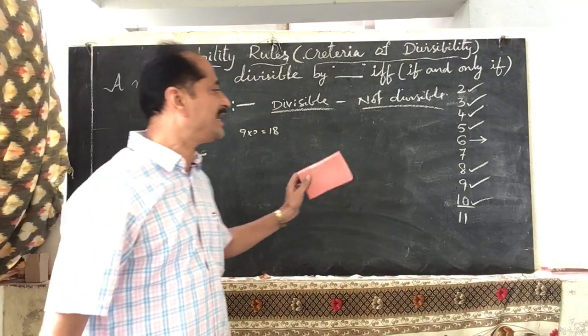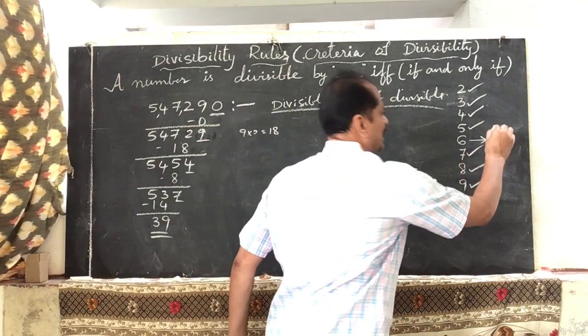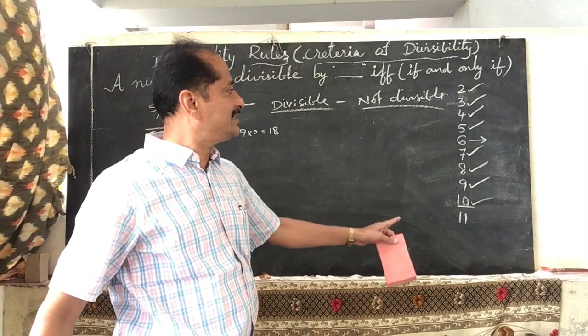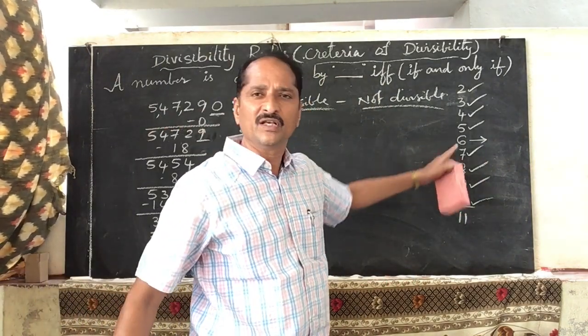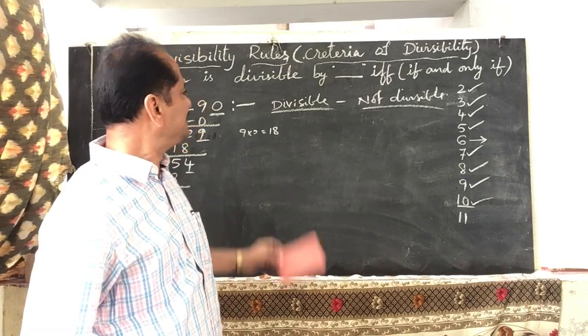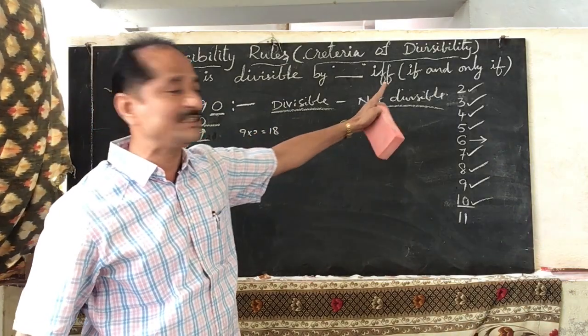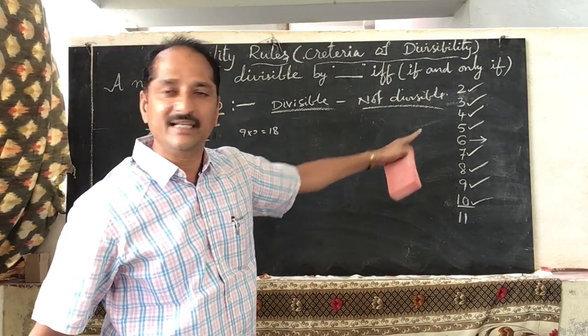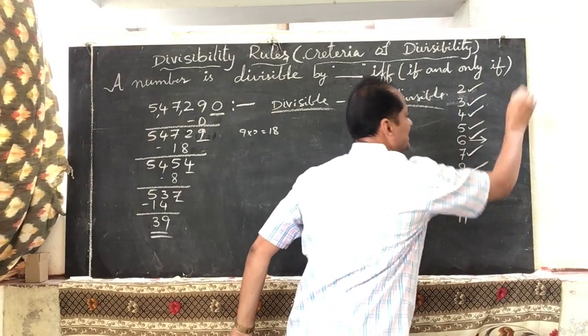That is the criteria of divisibility of this. And the last one is, sorry, again 6 is there. Is it divisible by 6? Yes, this number is divisible by 6 because it is divisible by 2 as well as 3. So this number is also divisible by 6.